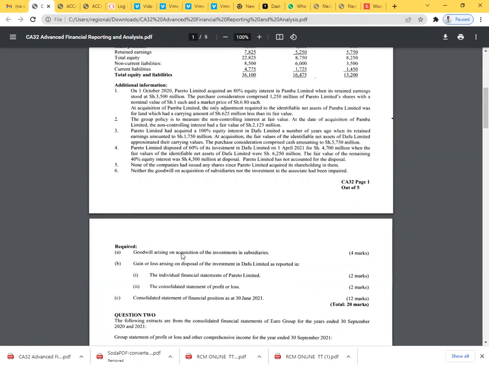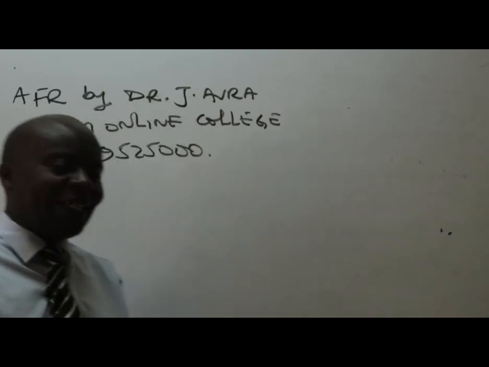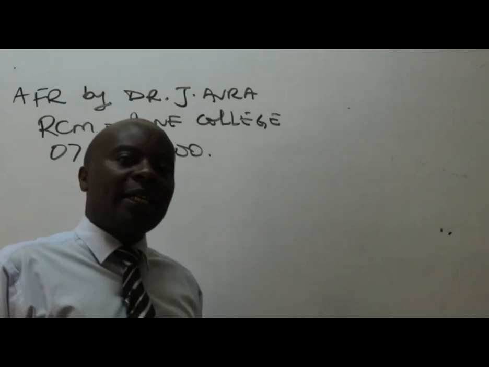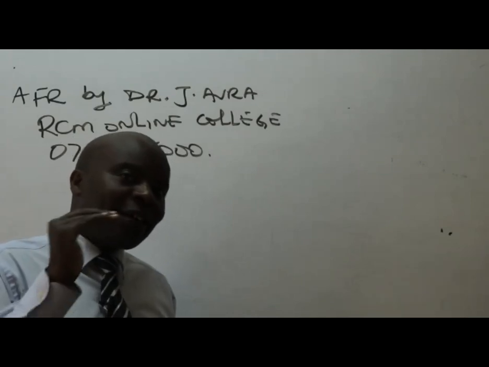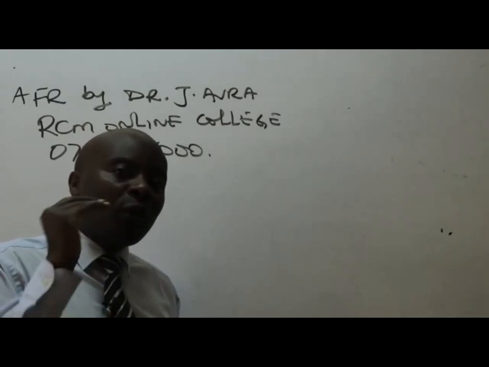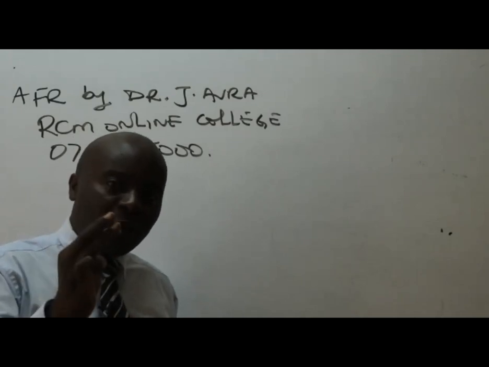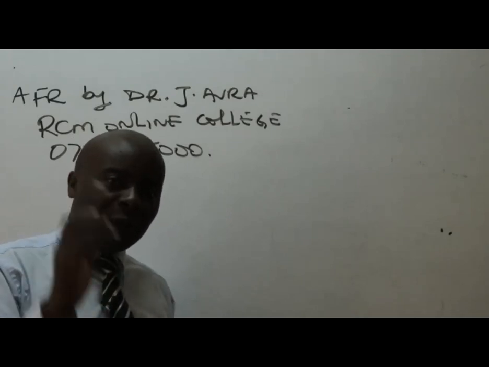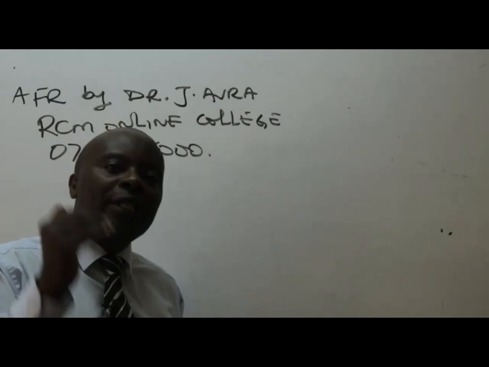A, goodwill arising on acquisition of the investee in the subsidiaries. This is fairly a straightforward question, which I'll be able to get all the marks. Now, here we are. Ladies and gentlemen, remember, I can't just go straight away to computing goodwill just like that. Remember the basic processes. When you are solving a question on group accounts, especially when you want to get this kind of item that has been asked here, which is goodwill: number one, you must give us the group structure. Number two, you must give us the net assets of the subsidiaries. Number three, you give us the goodwill.